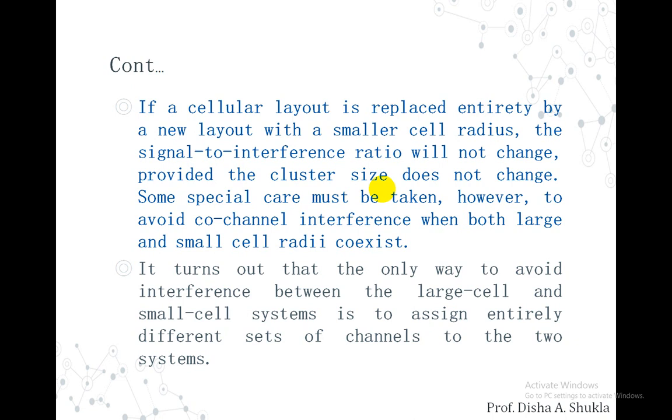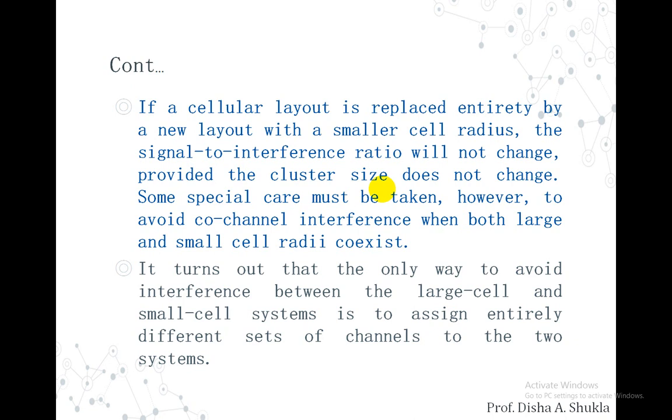That is, inside a large cell, when there are small cells existing, we need to take care of the co-channel interference that will be generated between those two cells having different radii. It turns out that the only way to avoid the interference between the large cell and the small cell is to assign an entirely different set of channels to the two systems.